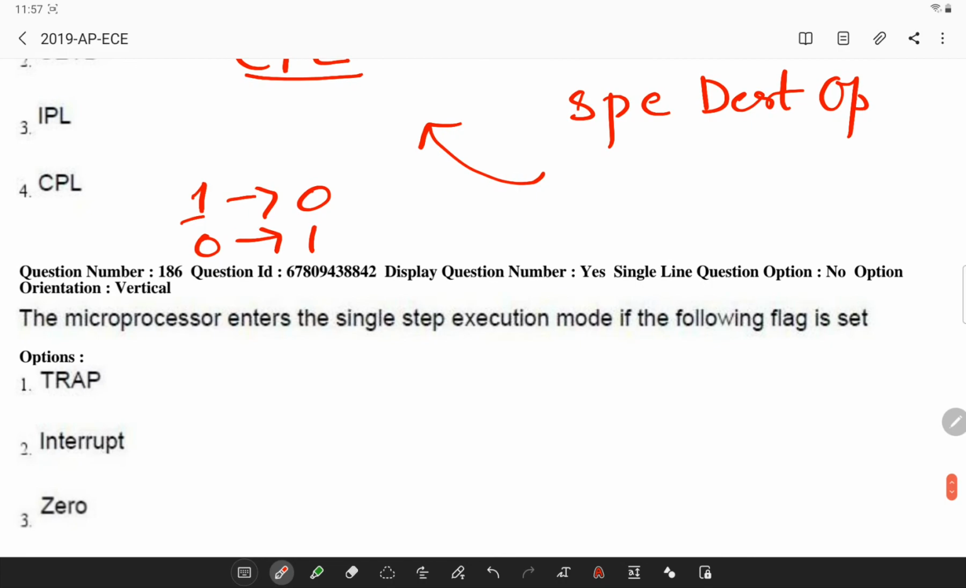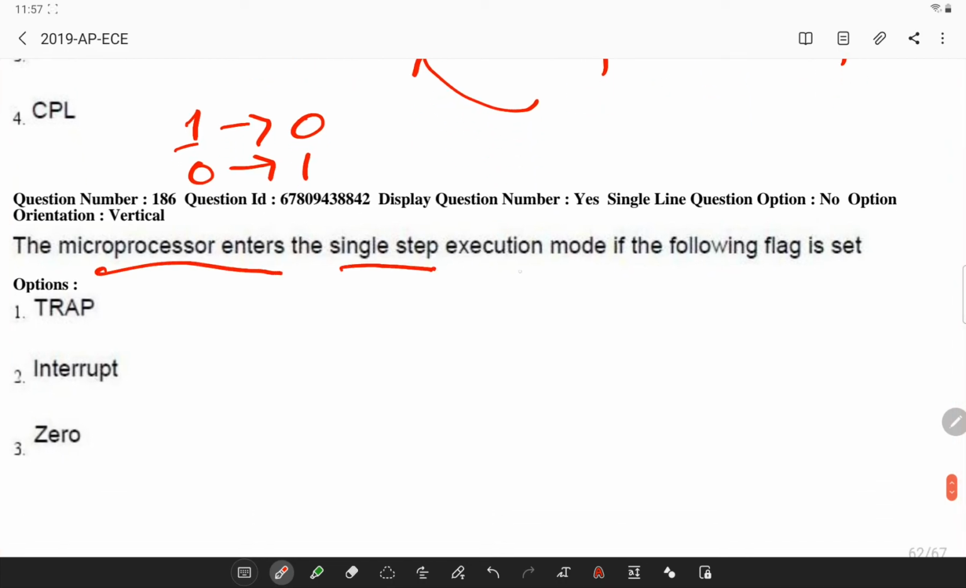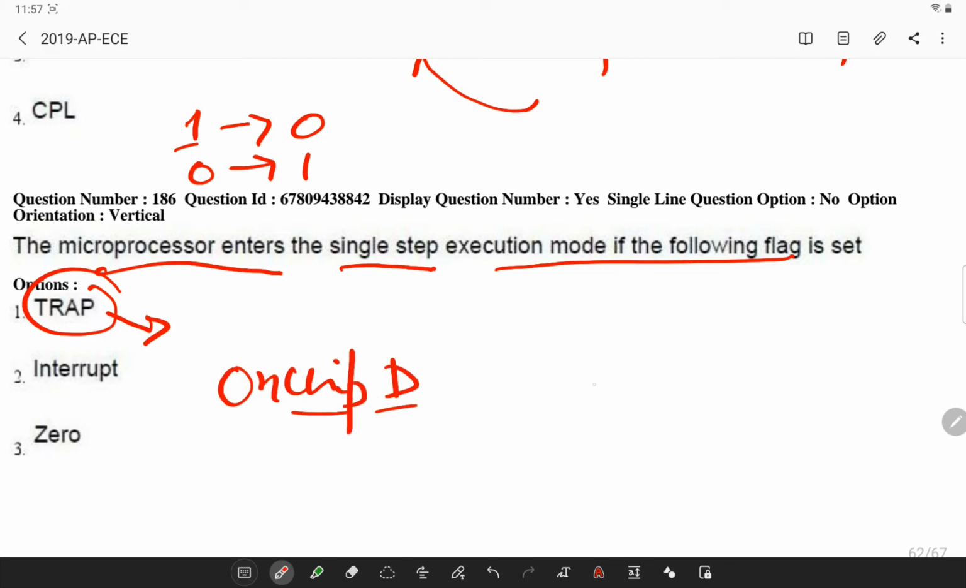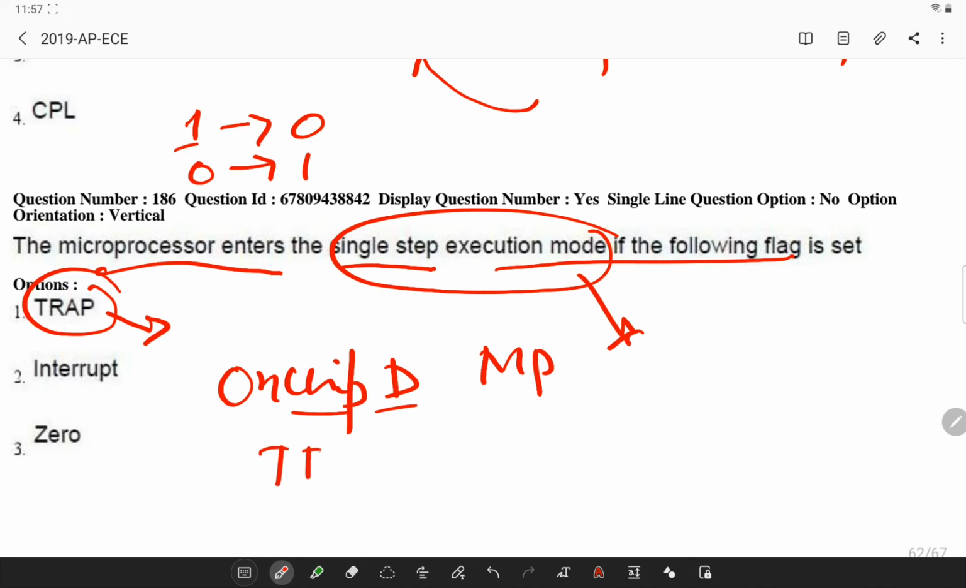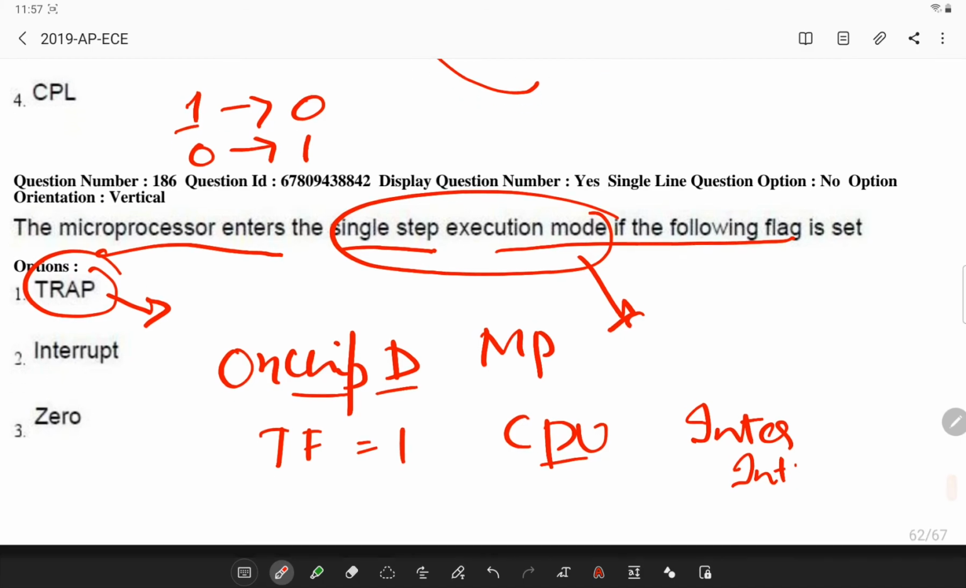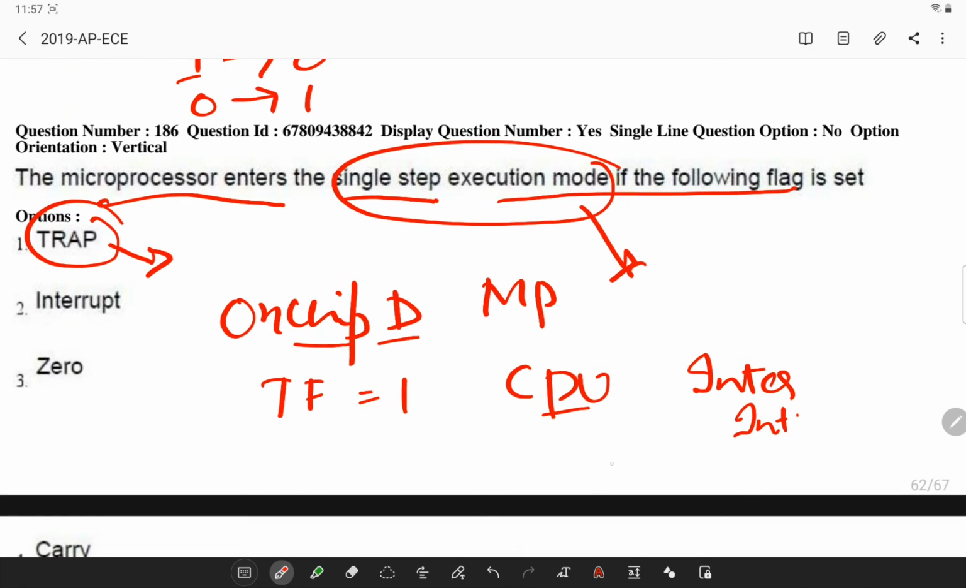Remember this? So the microprocessors enter a single step execution mode when you use trap flag. So this flag is an on-chip debugging flag, and it puts the microprocessor in single step execution mode for debugging. Remember, if the trap flag is set to 1, CPU will automatically generate an internal interrupt after each instruction, allowing the program to be inspected as it executes the instruction. So if your trap flag is 0, no function will be performed.